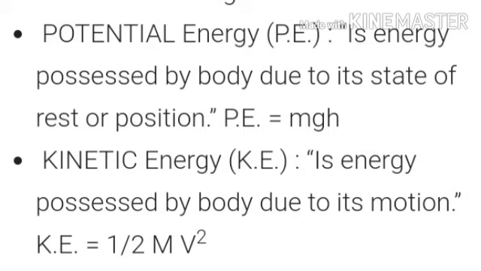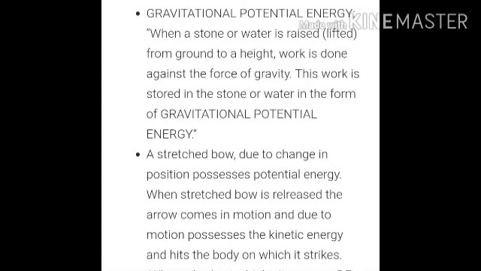Now, what is kinetic energy? Kinetic energy is the energy possessed by the body due to its motion. We denote kinetic energy as KE, equal to half mv square, where m is the mass and v is the velocity. Now we'll see what is gravitational potential energy. When a stone or water is raised from the ground to a height, work is done against the force of gravity. This work is stored in the stone or water in the form of gravitational potential energy.